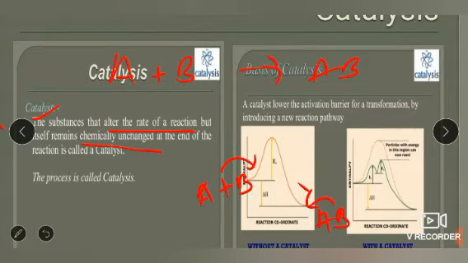Suppose for example you are in Manali right now, and if you want to go to Kullu, Kullu is the product and Manali is the reactant. It is not possible to reach Kullu directly from Manali. First you need to cross some stations like Katrain, Patlikuhal, Naggar and Bajaura, then you will reach Kullu. It is up to you, you can go by the right bank or the left bank. If you go by the left bank, it will be a long process. If you go by the right bank, it will be a shorter process.